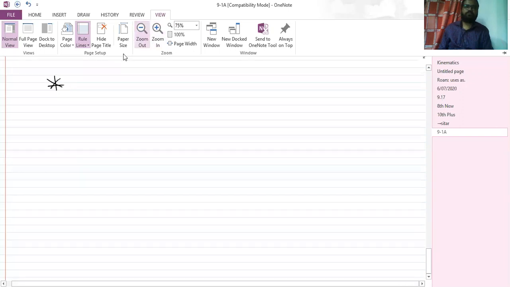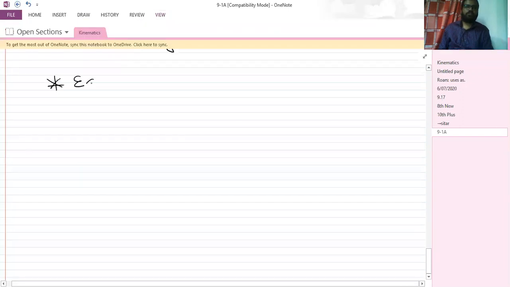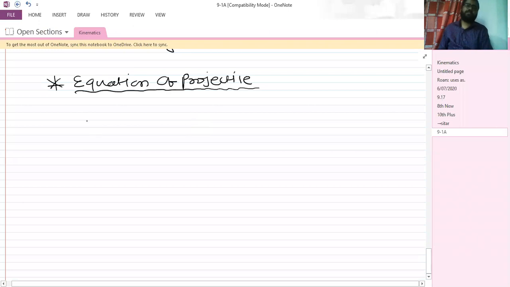So we have the equation of projectile. So see here, in the horizontal direction, the x position changes according to the equation x is equal to ux into t, right? And ux we can write as u cos theta into t, isn't it? So as time changes, the x position changes by using this formula, right?